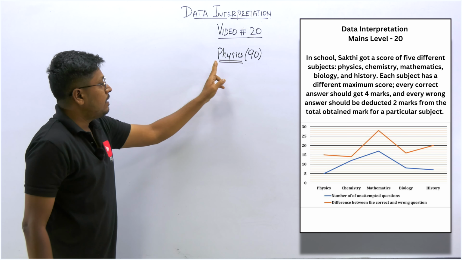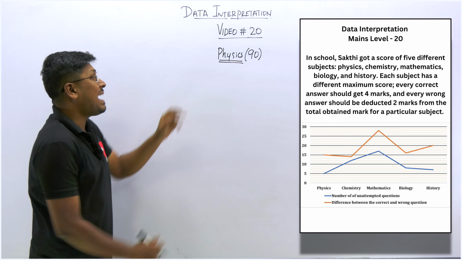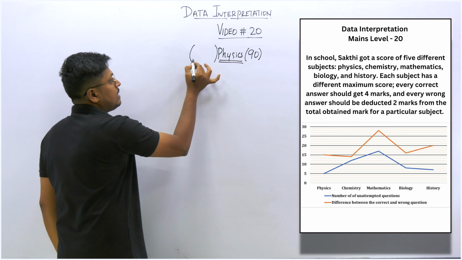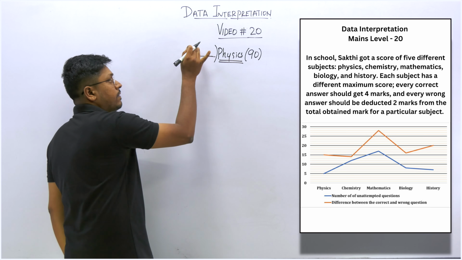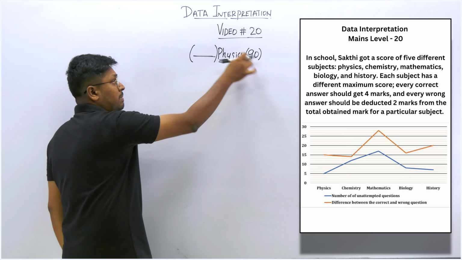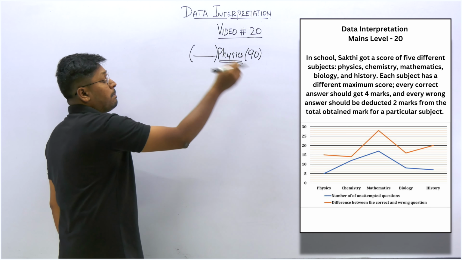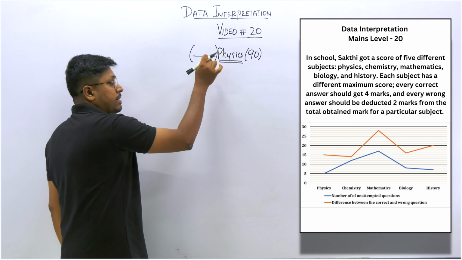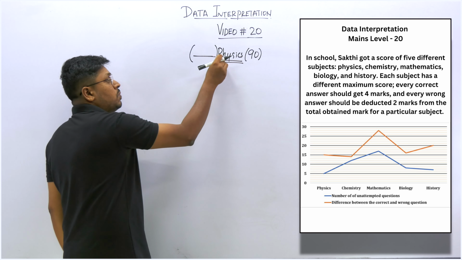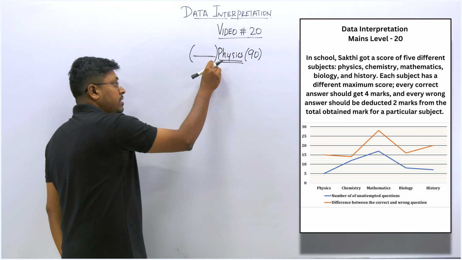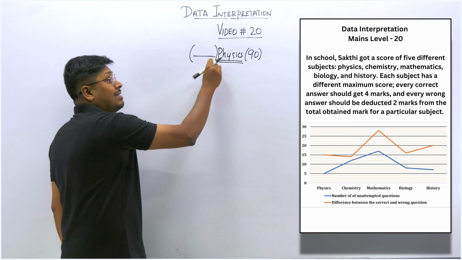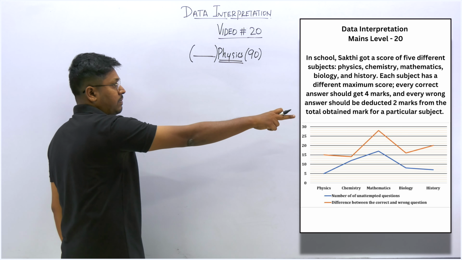Now we don't know the maximum mark of physics. That is unknown, because he scored 90 out of the maximum mark, but that maximum mark is not directly given in the chart. But what they have given is that for the person, the difference between the correctly answered and wrongly answered questions is 15.